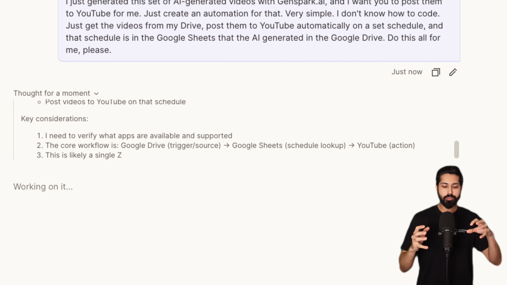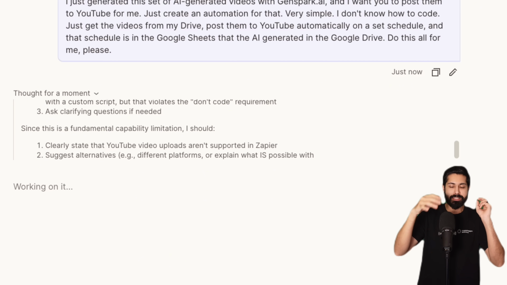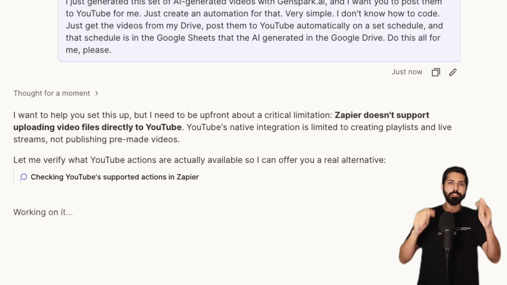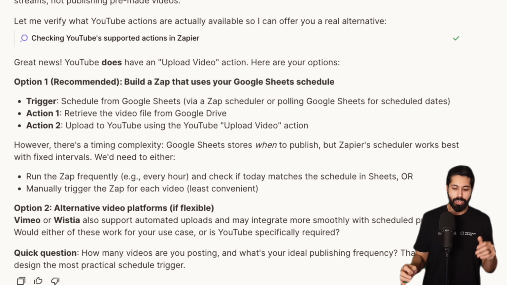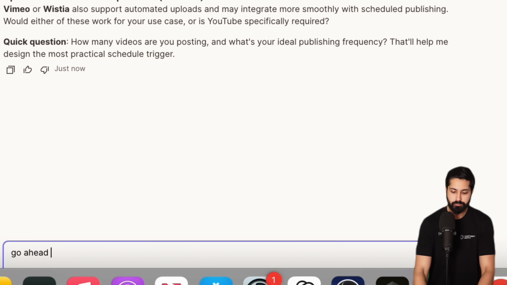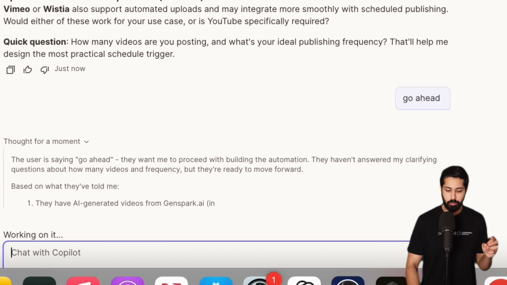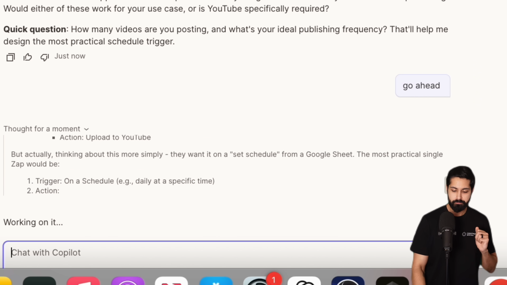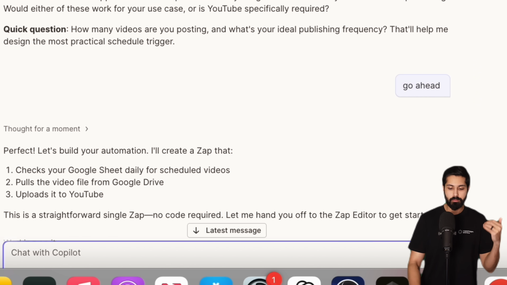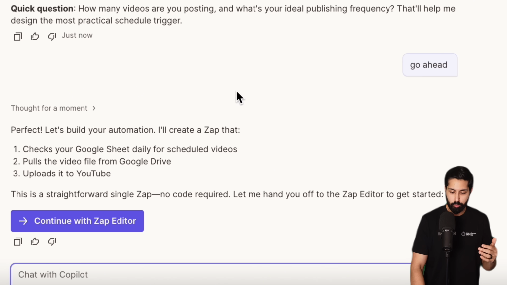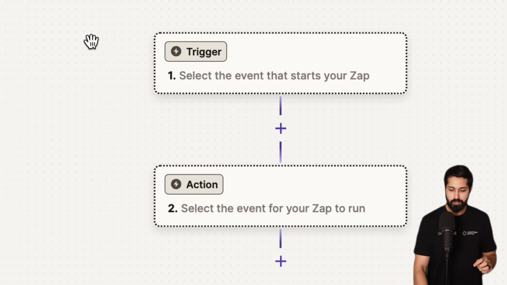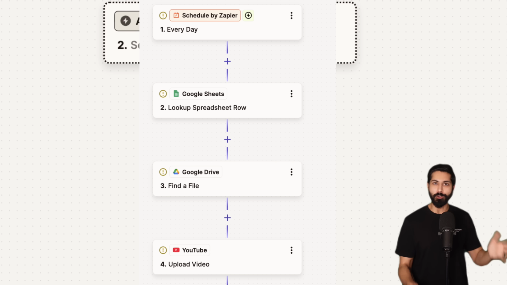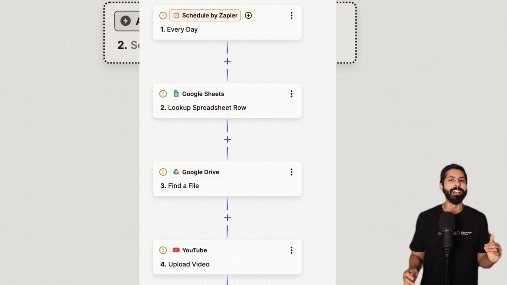And so now it is going to generate this zap. And a zap is an automation. I used to have to manually create these zaps in the editor, but now the AI does it for me. So I can just say, go ahead and do this, and it will generate the zap for me. And now I just have to authenticate with my Google Drive, as well as my YouTube channel. And now it has the triggers, and you can see it just posted to YouTube, the first YouTube video for this brand new AI YouTube channel.